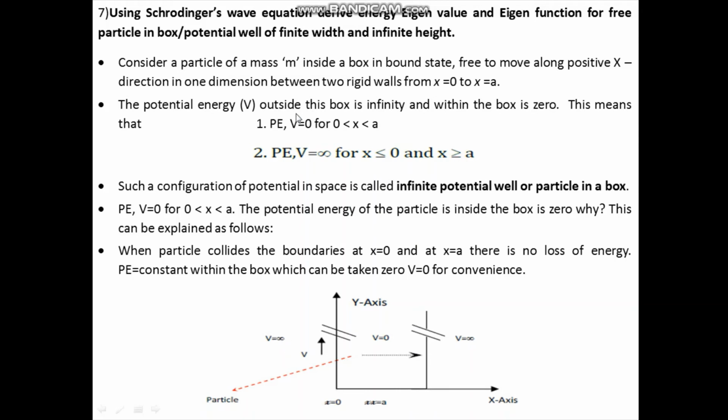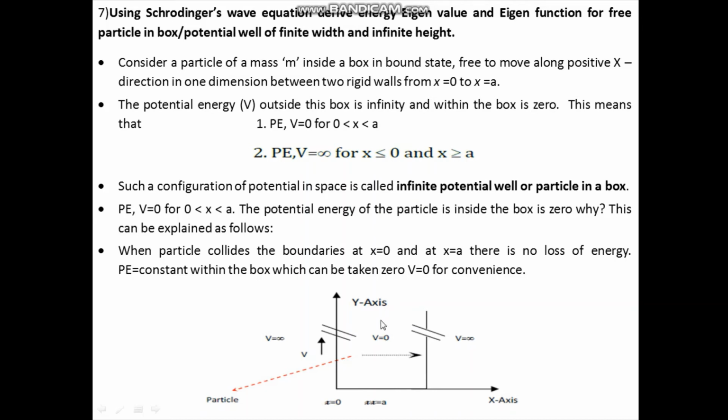So we have this potential energy V is equal to 0, that is inside the box, and this potential energy is infinity, that is at the boundary, that is at x is equal to 0 and at x is equal to a, and outside the box. Now such a configuration of potential in space is called as infinite potential well or particle in a box.